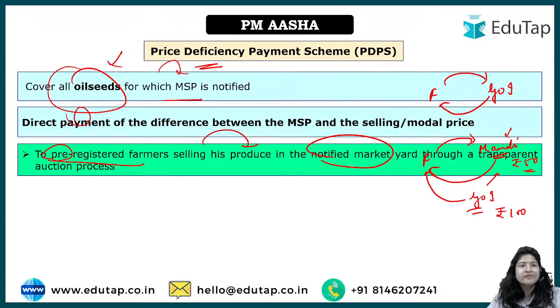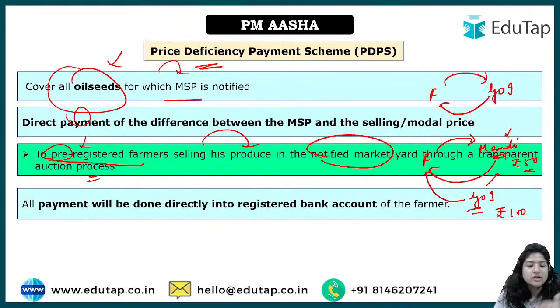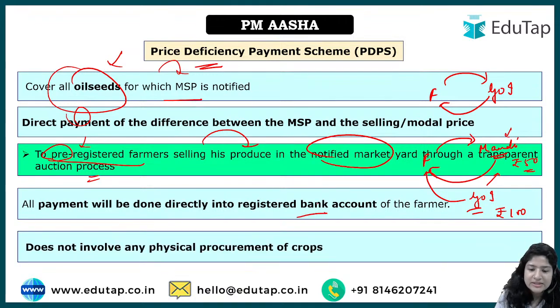They can't just sell anywhere in the market and then come to the government. What if that anywhere market that we are talking about actually used the farmer, right? So only in the notified market, where even the government is assured that if the value is less, that is for a reason, okay. So only in the notified market with a transparent auction process, if this is done and the farmers pre-register, they can get this difference in payment through direct beneficiary transfer, ठीक है. तो registered bank account जो होगा सीधा वहाँ पे चला जाएगा.